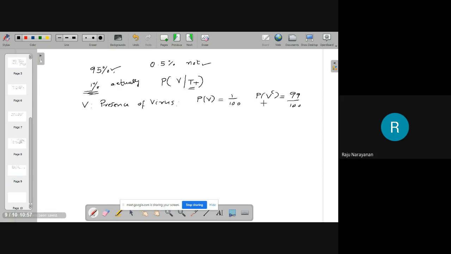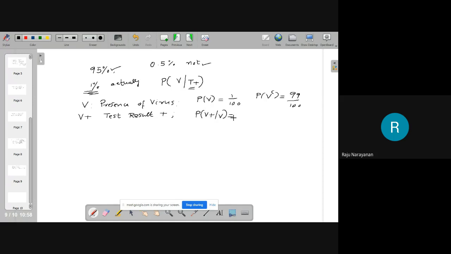We define V+ as test result positive. What is the data given? The test result shows positive given that the virus is in the body.